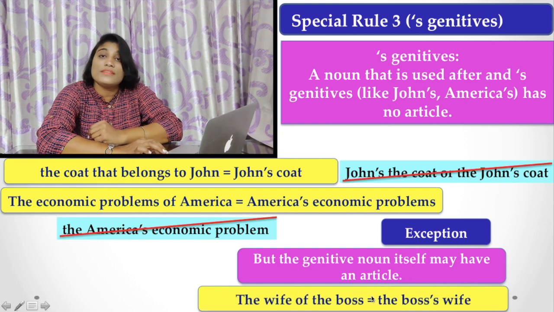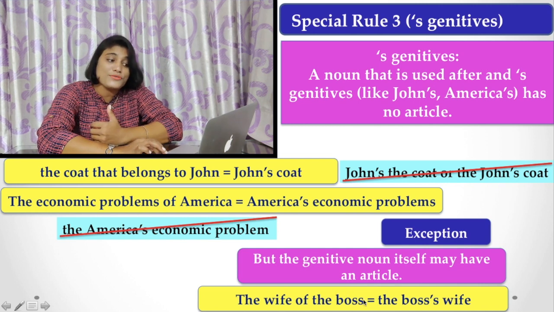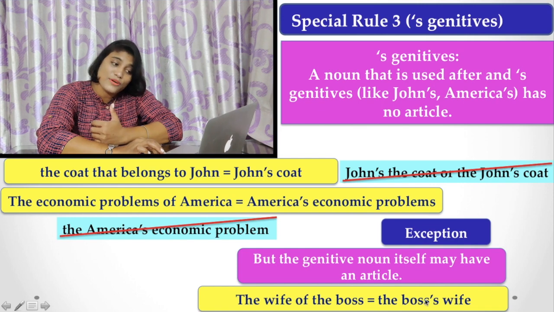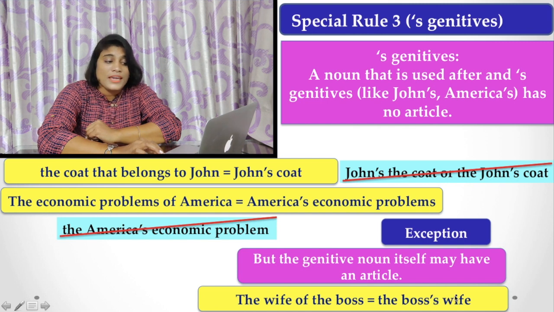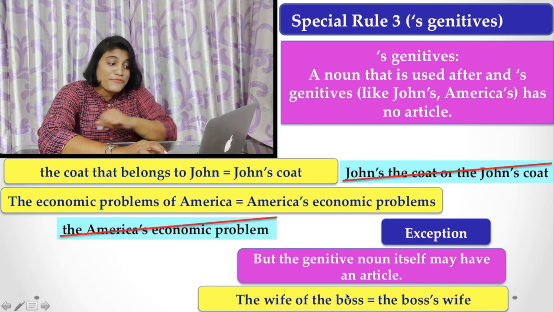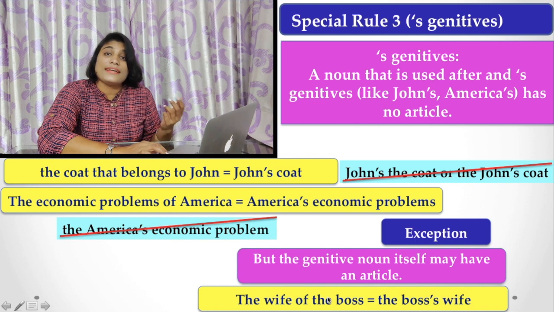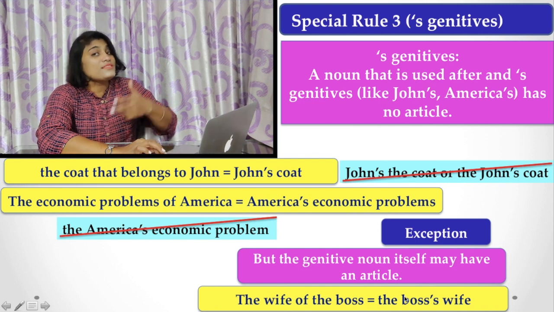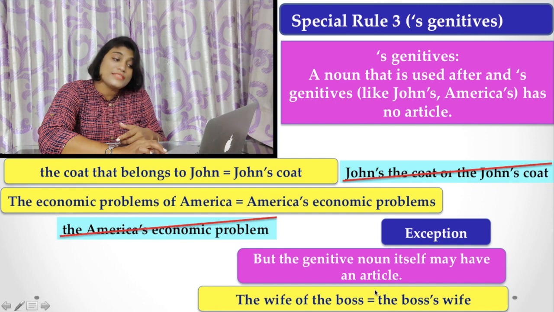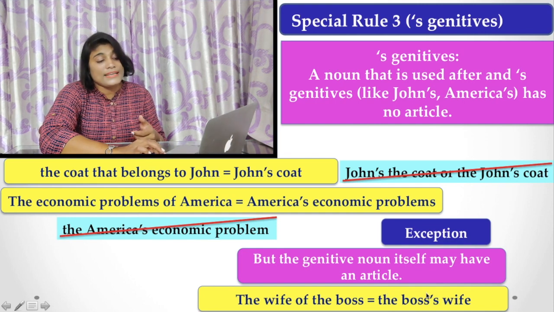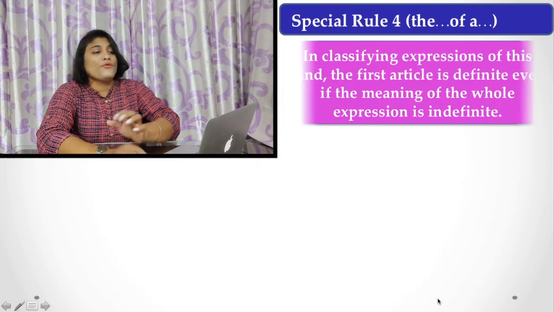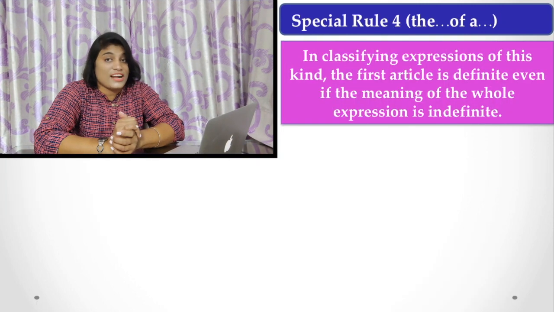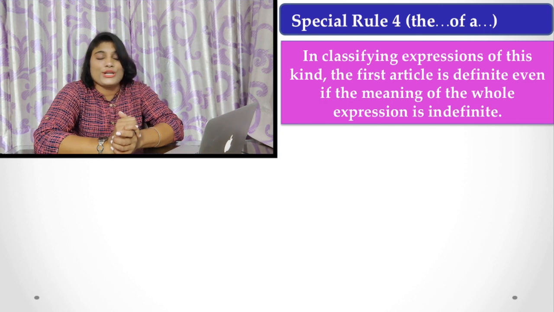The wife of the boss. Here you find that the genitive noun itself has an article, so you have to use the article with that genitive. Although it is a genitive noun, we have to use the article here. The boss's wife. Here you find why: before boss there is an article, and when it turns into a genitive, you have to use that article with that noun, that is the boss's wife. This is the exception.